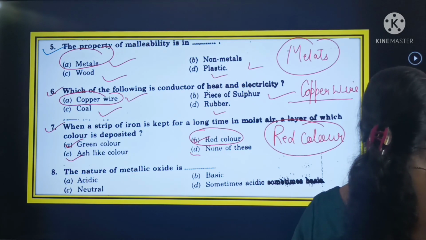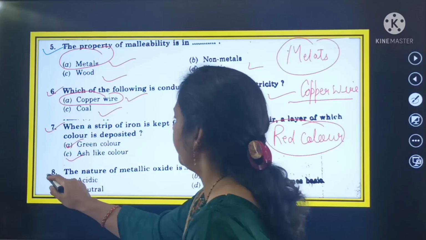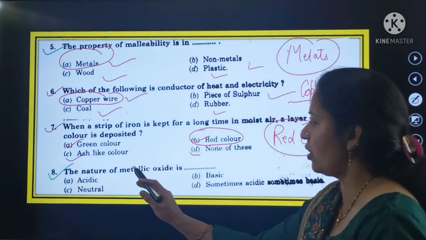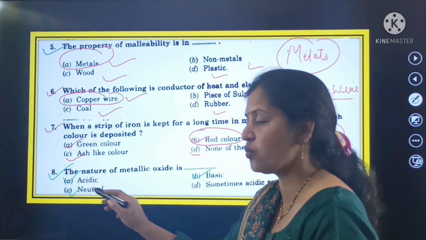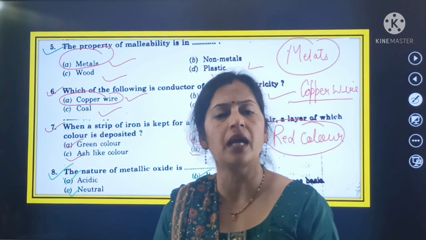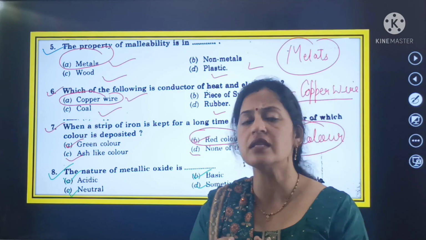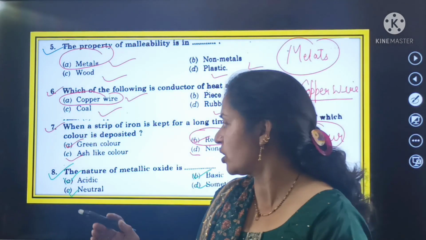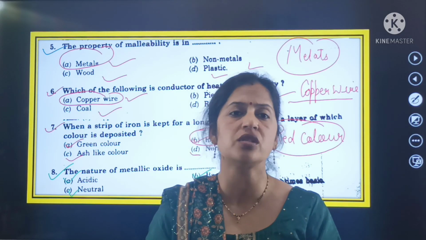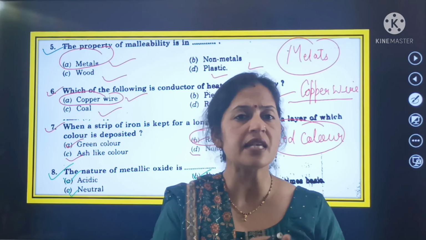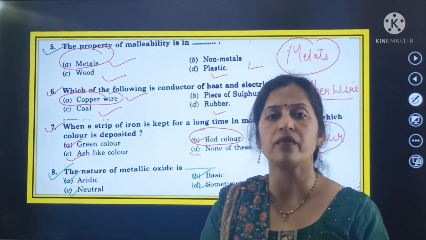Now shift to the question number 8, and your question number 8 is beta the nature of metallic oxide is dash. Options are A acidic, B basic, C neutral, and D sometimes acidic or sometimes basic. So here it is the question, that is the nature of the metallic oxide is either acidic in nature, बेसिक इन नेचर, या फिर न्यूट्रल है, ना तो एसिडिक नेचर है ना बेसिक नेचर है, दैट मींस दैट नेचर इज न्यूट्रल नेचर, या फिर समटाइम्स इट इज एसिडिक इन नेचर एंड समटाइम्स इट इज बेसिक इन नेचर. सो व्हिच इज द राइट आंसर दैट द नेचर ऑफ द मेटालिक ऑक्साइड इज?